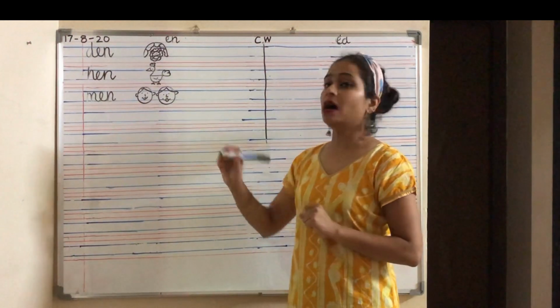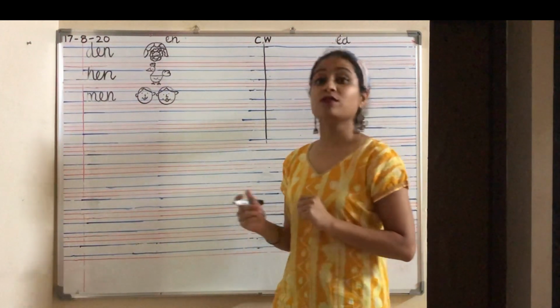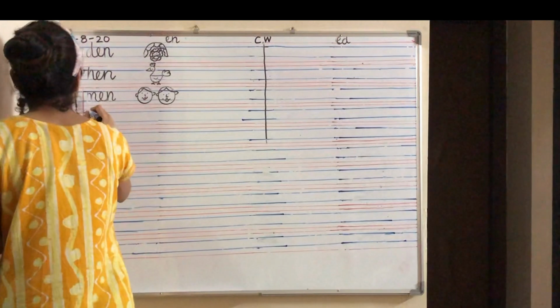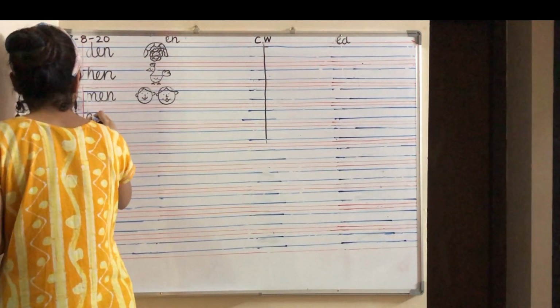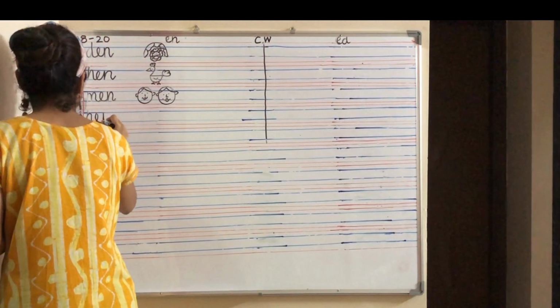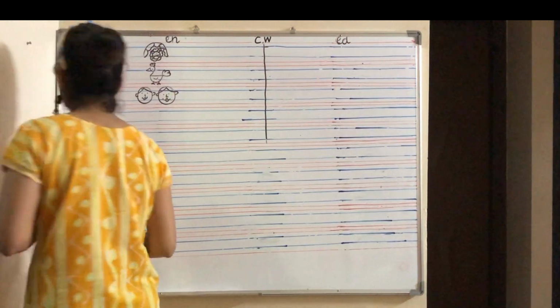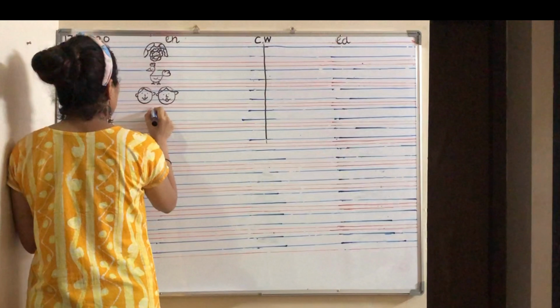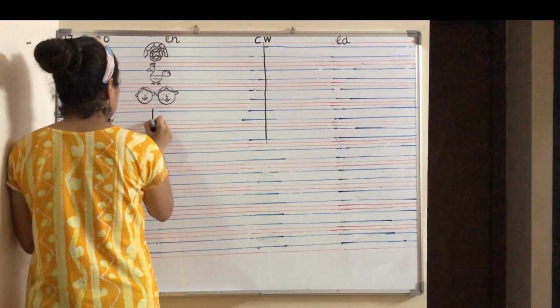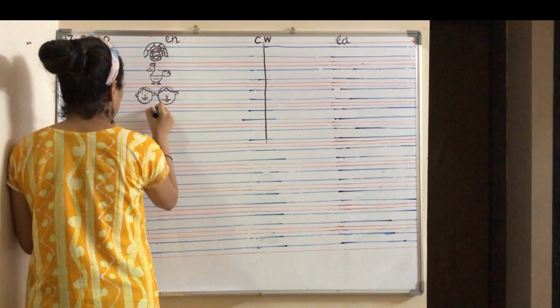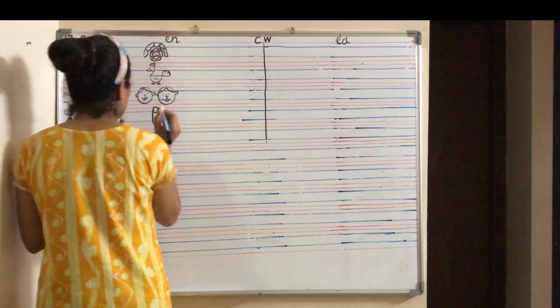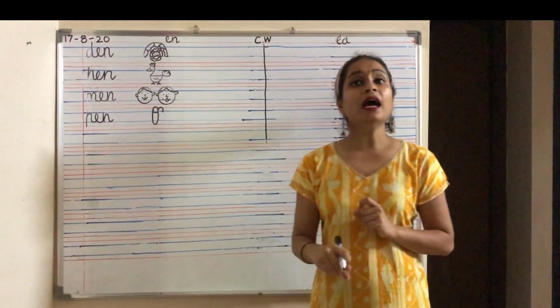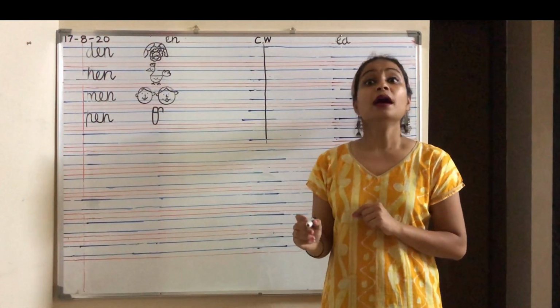Men. After men, we will write the word pen. Come on, write pen. Let's draw the picture of a pen. And I know that you know the picture of a pen.